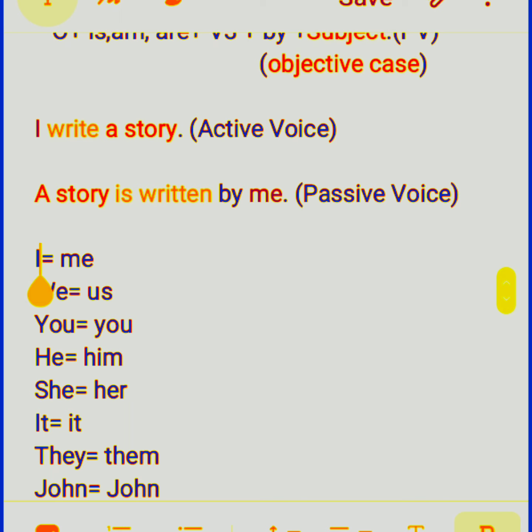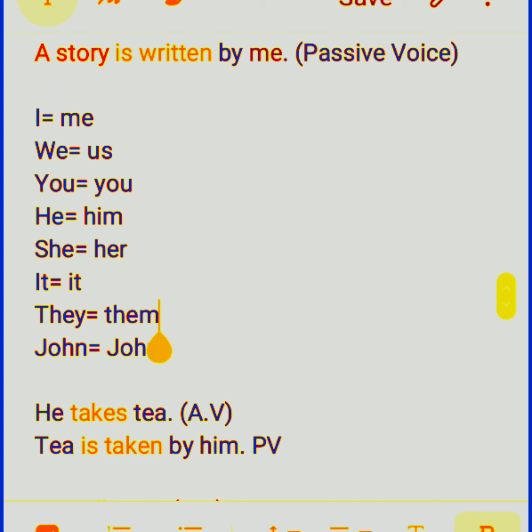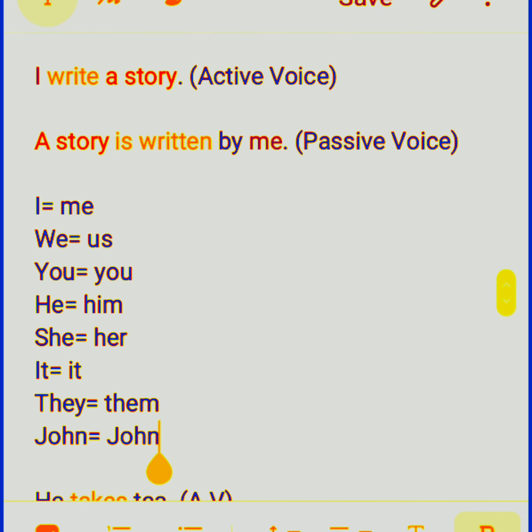Subjective case and objective case. Nominative case and objective case. So the objective case of I is me. The objective case of we is us. You stays you, he becomes him, she becomes her, it stays it, they becomes them, and John stays John. Okay, so these are the objective cases. Names will remain the same.